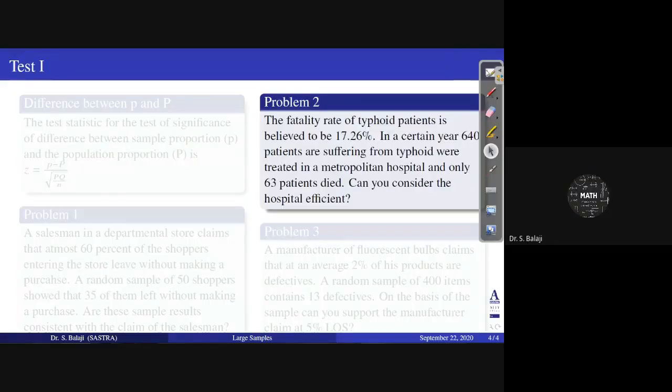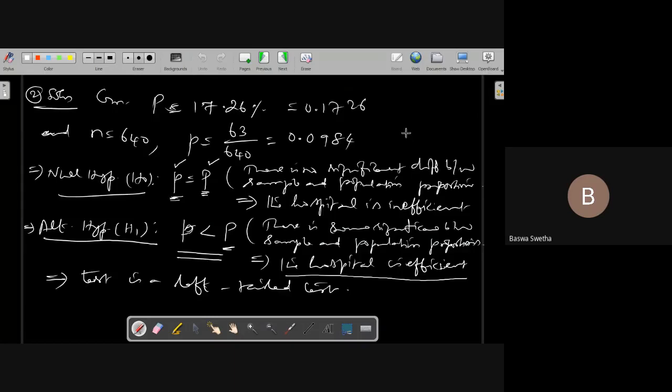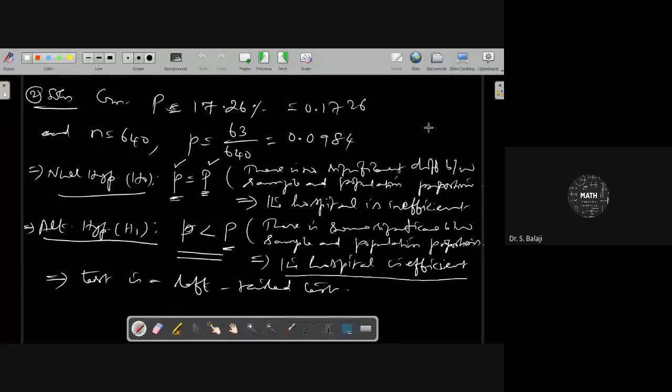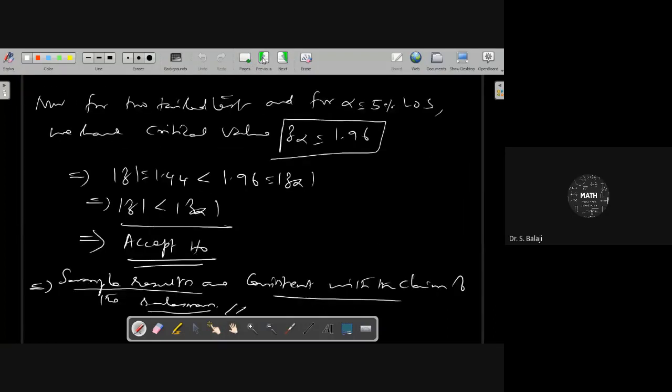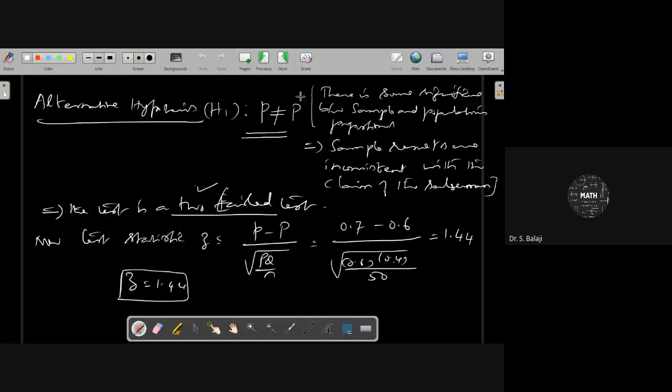Sir, excuse me, sir. In the previous case, we got small p greater than capital P. So why can't we take a right-tailed test, sir? The two-tailed test you consider, because the question is not comparison type there. The question is just to check whether consistent or inconsistent only. But here also we did the same thing, no, sir. We just compared. In the previous column we considered P not equal to P, not greater than P, less than P.